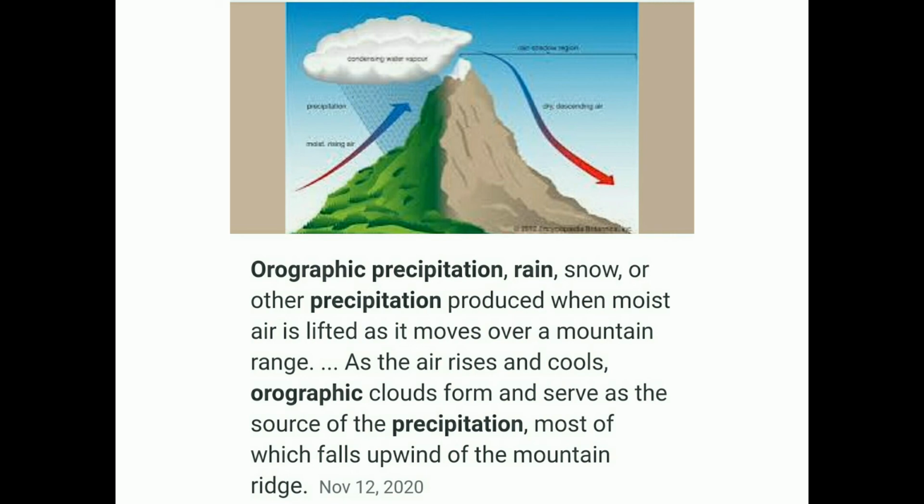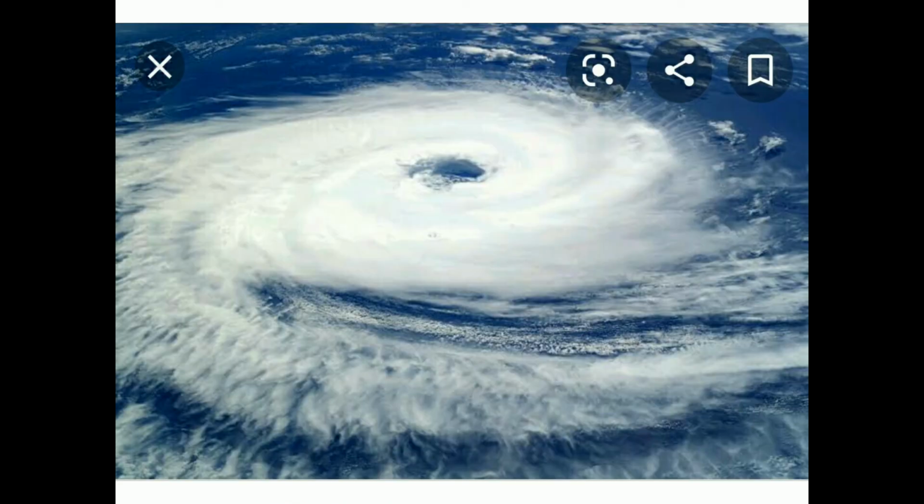Next one is cyclonic rainfall. What is there in this picture, children? It is there even in your textbook, page number 49. Tropical cyclone. Cyclones will be formed in this way only. From this, the winds will be rising up and those winds will be blown towards the land side. At the time of a cyclone, we have very heavy winds. We recently faced the cyclonic effect, and they are saying that within 2 days we have one more cyclone also.